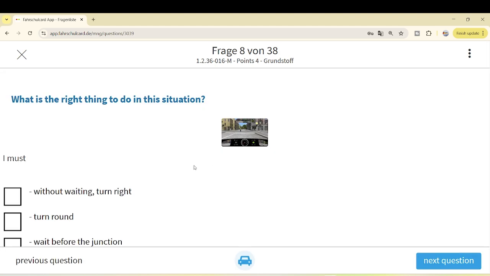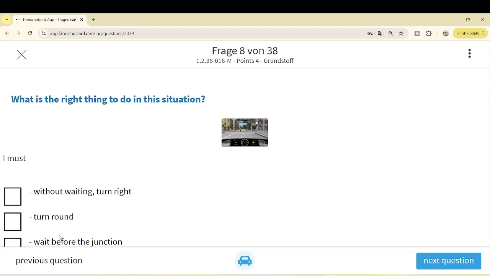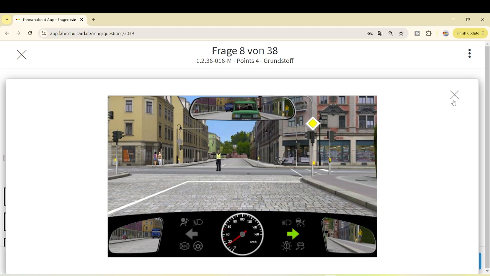So let's see what are the options. I must without waiting turn right. No, because he or she is facing towards you, you have to wait. You cannot turn without waiting. Turn round. No, this is also not correct. You cannot turn round. You have to wait.